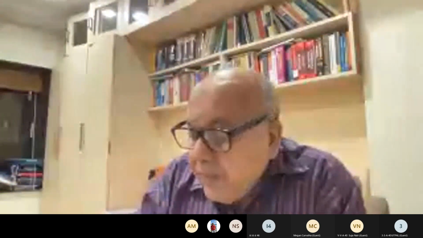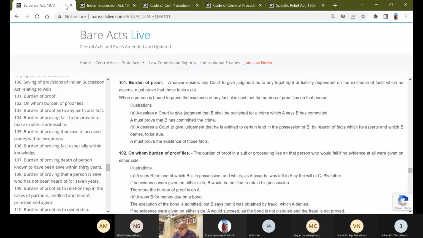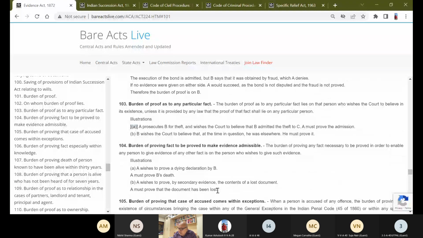Burden of proof as to particular fact. The burden of proof as to any particular fact lies on a party who wishes the court to believe in its existence, unless it is provided by any law that the proof of that shall lie on any other person. It's a very interesting section.